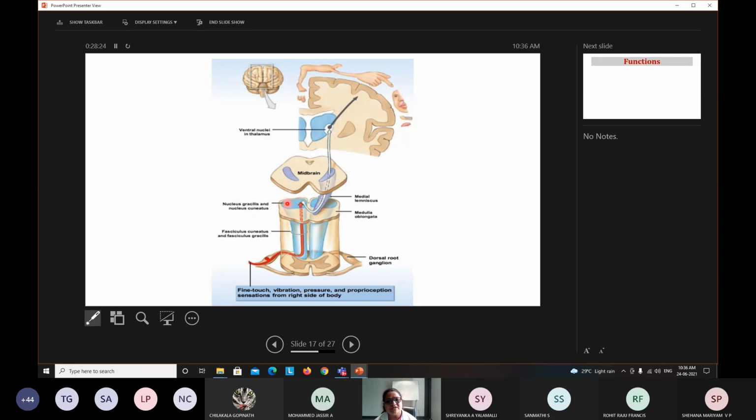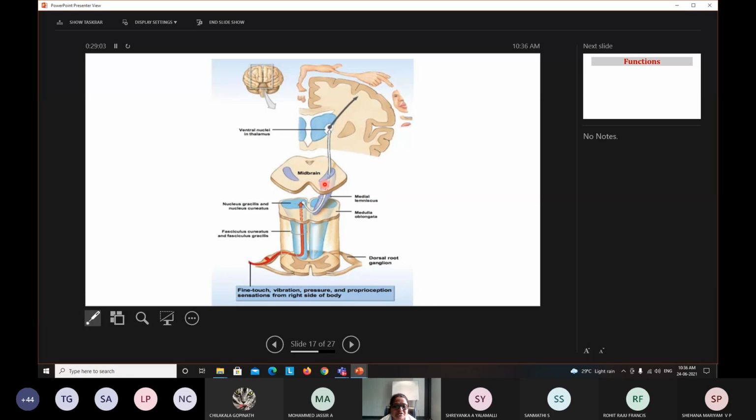So these are the nuclei termed nucleus gracilis and nucleus cuneatus in the medulla oblongata. That is why the fibers are named fasciculus cuneatus and fasciculus gracilis. These will end in respective nuclei in the medulla oblongata. From there, immediately the axons from these nuclei will cross to the opposite side, and then they ascend up as a medial lemniscal system.